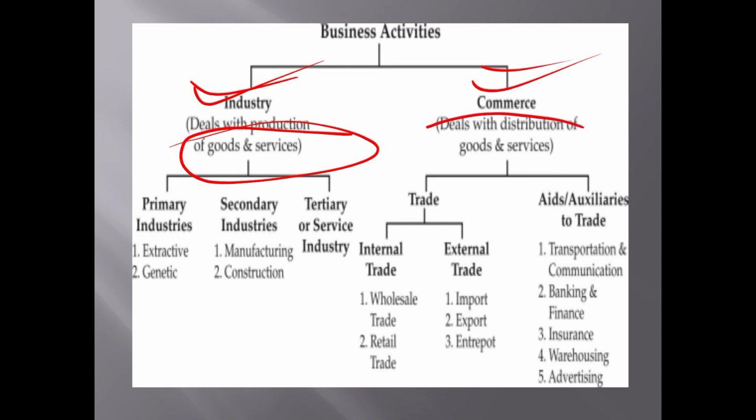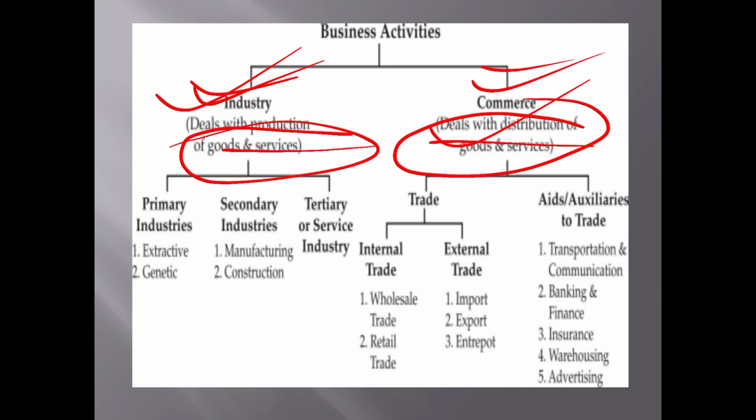So commerce deals with the distribution of goods and services. See here, through industry we produce the goods and services, and commerce takes care of distribution. Distribution means they reach those products to the end customer, that's called commerce. Remember, industry deals with the production of goods and services, but commerce deals with the distribution of goods and services.